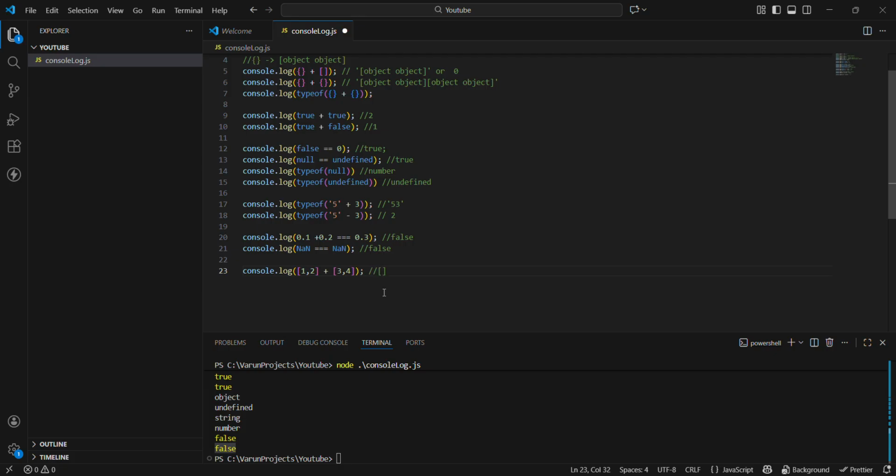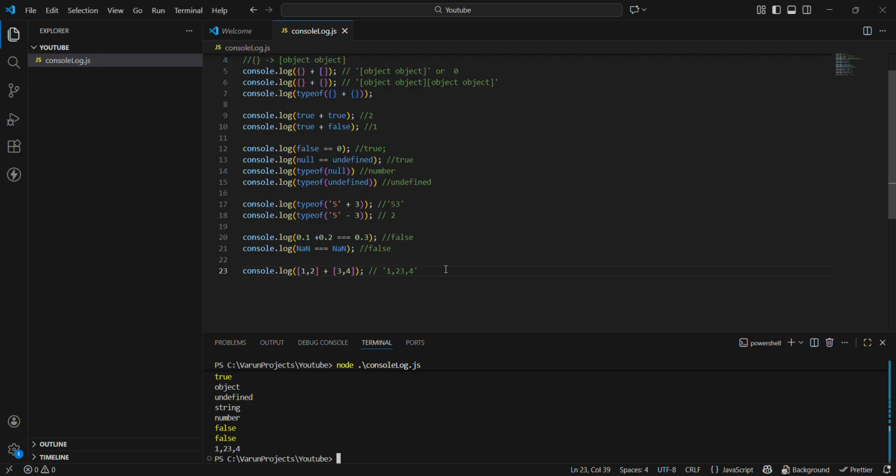Many of you might say, sir, there will be concatenation occurring, so 1, 2, 3, 4. Many of you will say this because it will simply concatenate the arrays. But no, the output is not this. The output is actually very different, and there is a very important concept going on. The output will be inside a string: 1,23,4. So let's check, guys. Yes, 1,23,4.